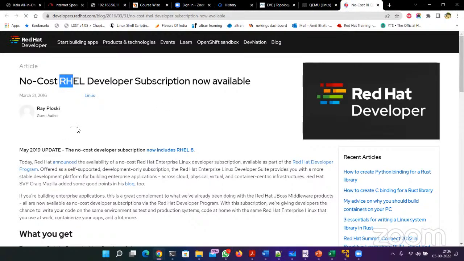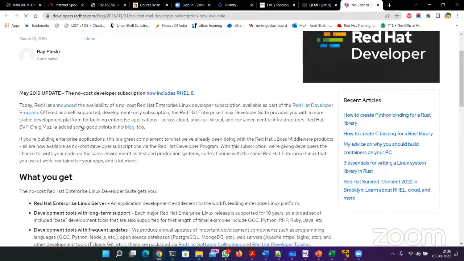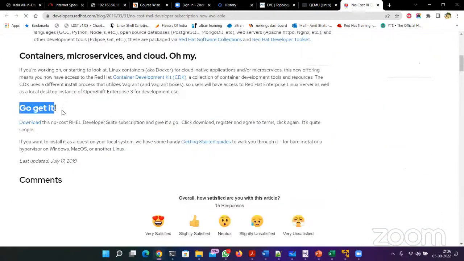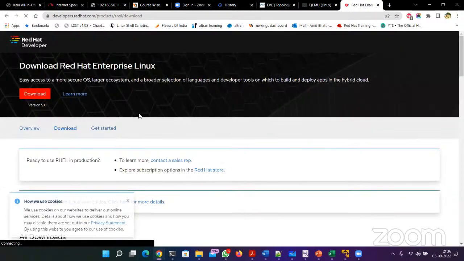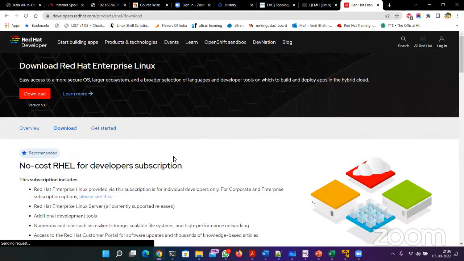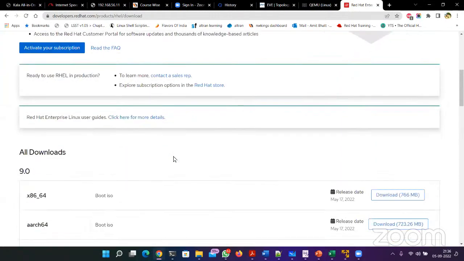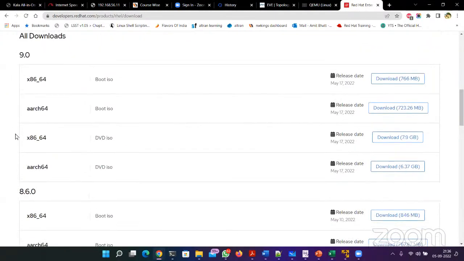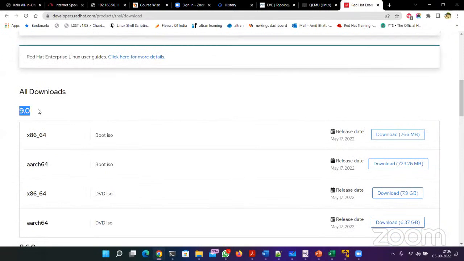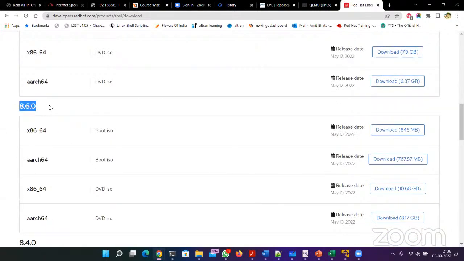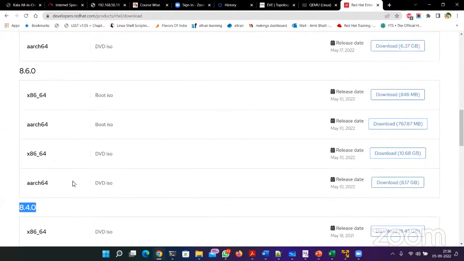How to do it? Just scroll down on the same page. When you see the Go Get It section, the first word will be download. Maybe you can open a new tab or simply click it. When you click it, you will see a download page where all the versions are listed, starting from the latest 9 and then 8.6, 8.4, like that.